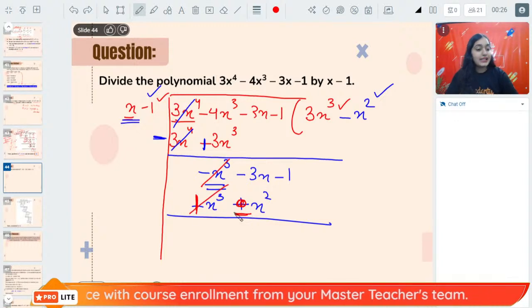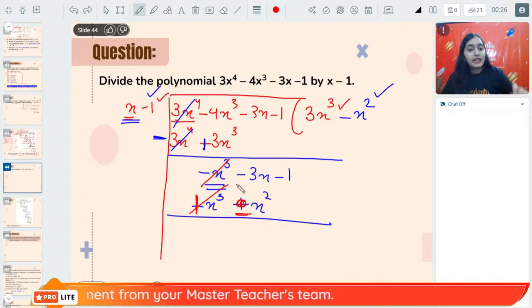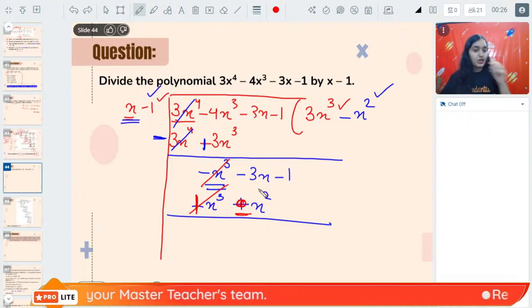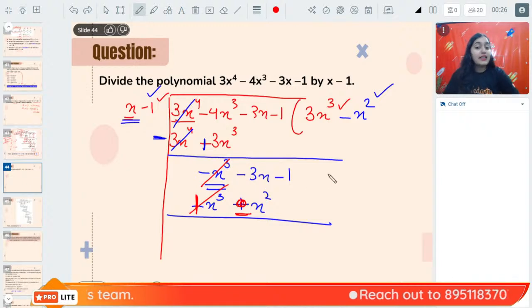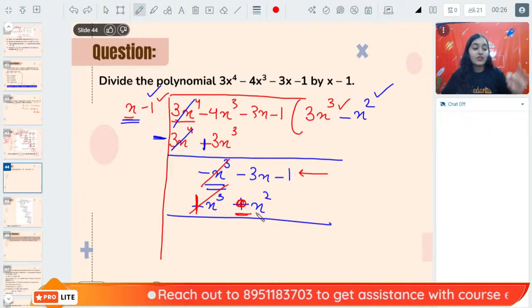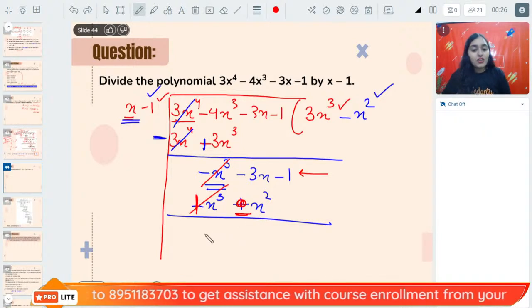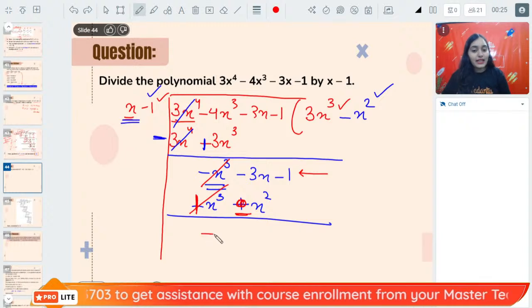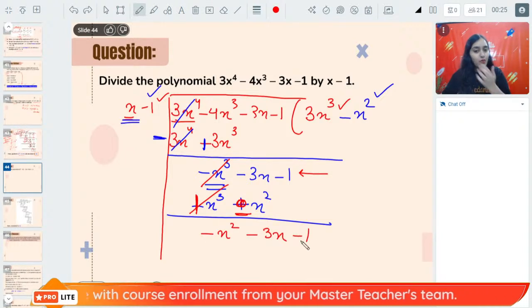Minus plus cancel. Now, the point to be noted over here: there is no term of x square in the dividend, but here you are getting a term of x square, so you can't do addition or subtraction. Simply write it down as it is. So you are getting finally minus x square minus 3x minus 1.